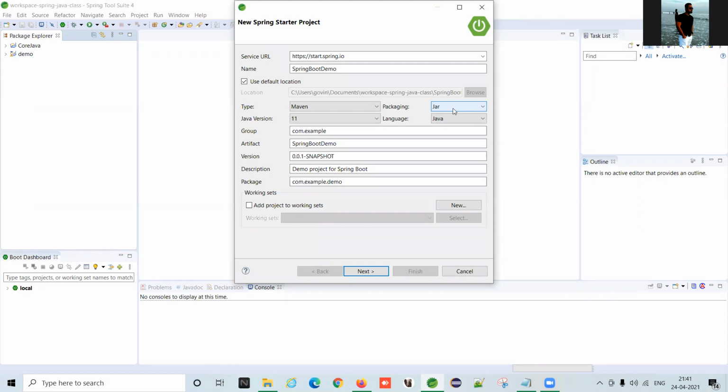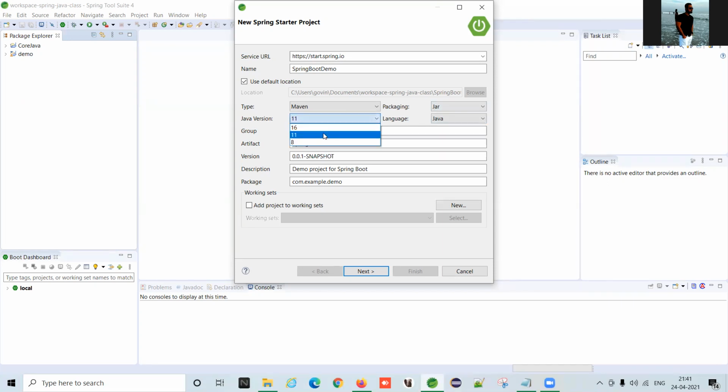Then you will get a very clear picture about these two things, jar and war file. So right now I'm going to use jar file.